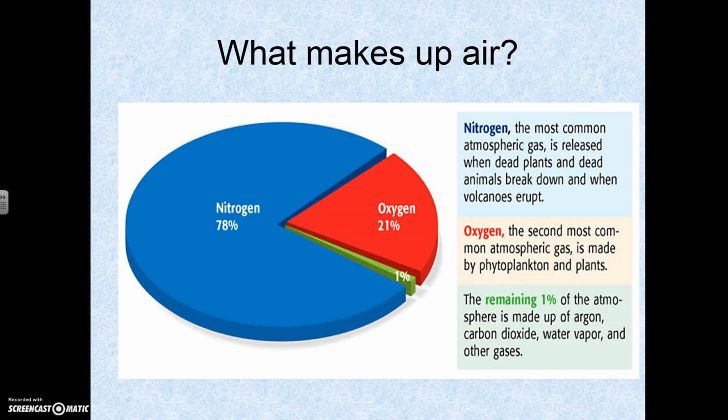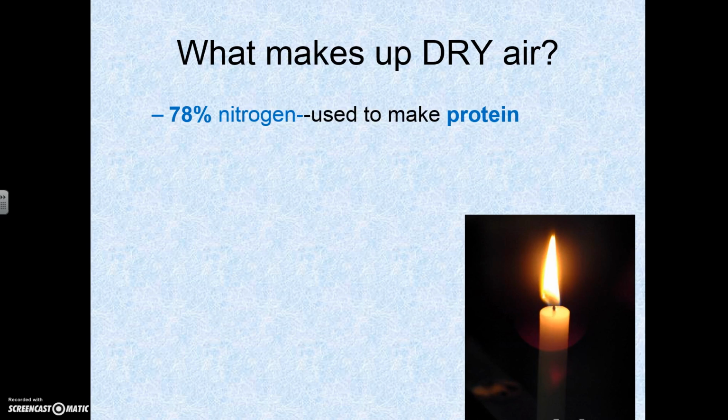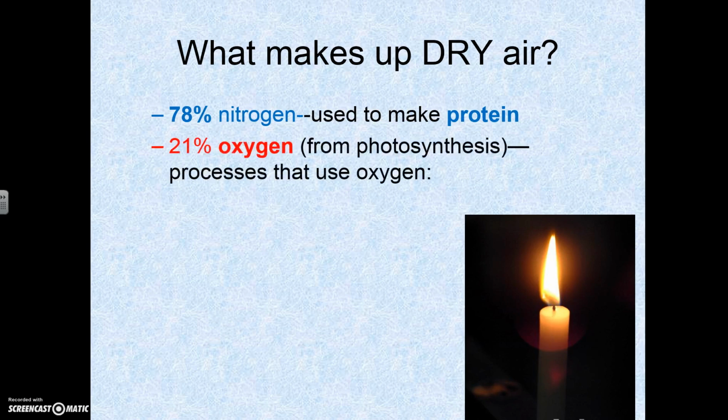So what makes up air? There's a couple of different things that are in our air. The most common element that's found in our air is nitrogen, and a lot of people think it's oxygen. It's actually not. So nitrogen is 78%, and this is actually used to make proteins.